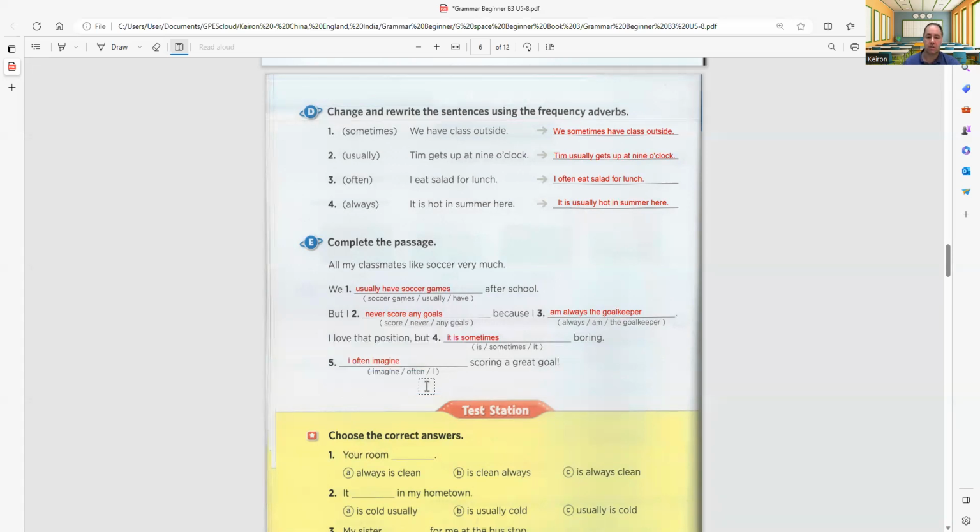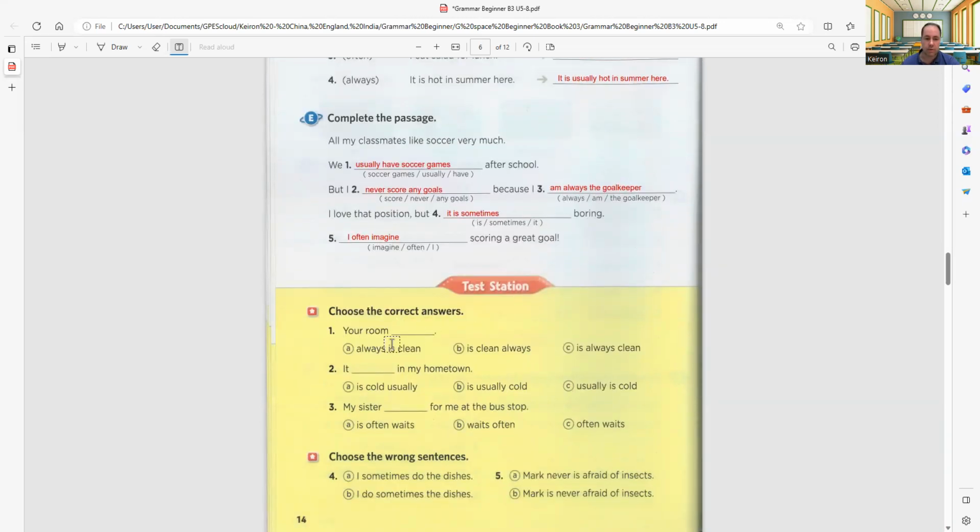I often imagine scoring a great goal. So let's read it one more time. All my classmates like soccer very much. We usually have soccer games after school, but I never score any goals because I am always the goalkeeper. I love that position, but it is sometimes boring. I often imagine scoring a great goal.